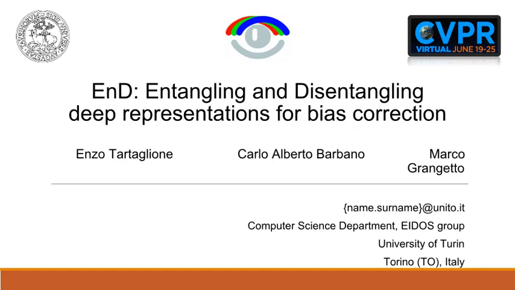Artificial neural networks achieve state-of-the-art performances in an ever-growing number of tasks. However, there are problems like the presence of biases in the training data, which question the generalization capability of these models. In this work, we will show a method to address this issue.